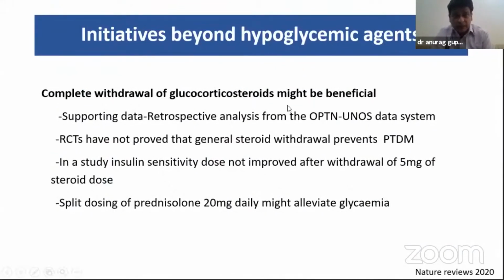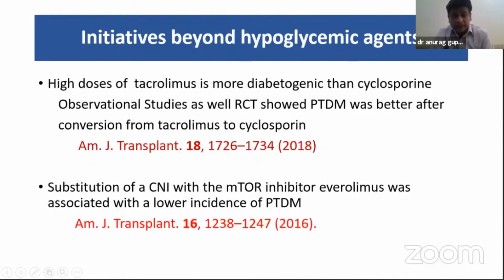Either complete withdrawal of the glucocorticoids. The supporting data is retrospective analysis, but RCTs have not proved that steroid withdrawal prevents PTDM, and in a study, insulin sensitivity does not improve after withdrawal of 5 milligram of steroid dose. Splitting dose of prednisolone 20 milligram daily might elevate glycemia.